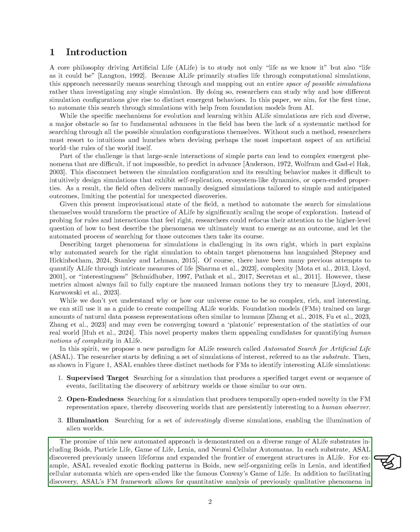We demonstrate the effectiveness of ASAL across various A-life substrates, such as boids, particle life, and neural cellular automata. In these cases, ASAL uncovered new lifeforms and expanded our understanding of emergent structures. For instance, it identified unique flocking behaviors in boids and new self-organizing cells in Lenia. Additionally, ASAL allows us to quantitatively analyze phenomena that were previously only qualitatively assessed, providing a more human-like way to measure complexity.